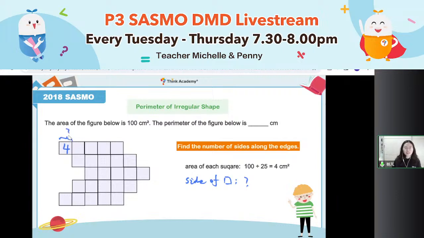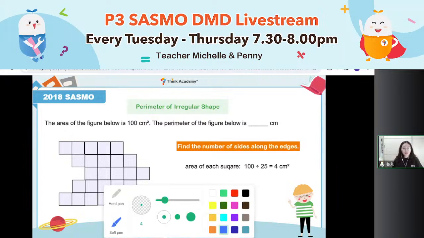The side is 4? Really? Absolutely, the side is not 4. There you go. Everybody, let's just think. I know the area of this little square. Let's try. If the side is 4, the area of it, length times breadth, 4 times 4 equals 16. It cannot be 4. If the side is 1, 1 times 1 equals 1. The area of the little square is 1 centimeter square.